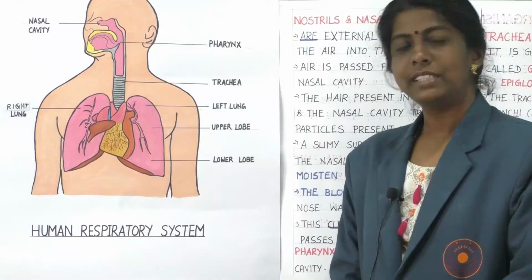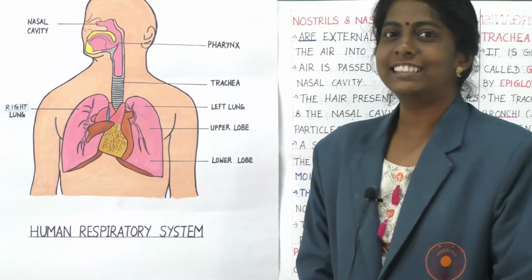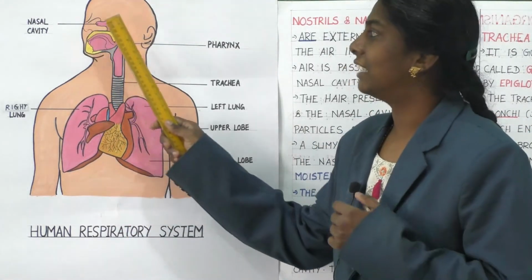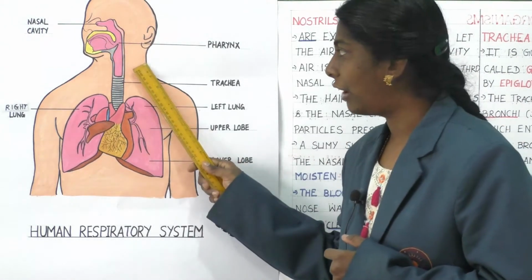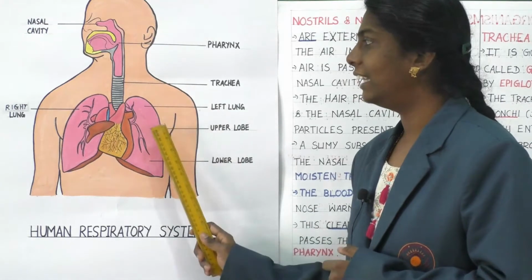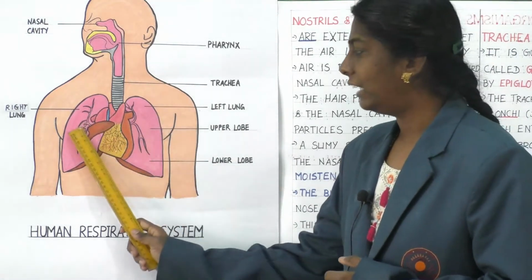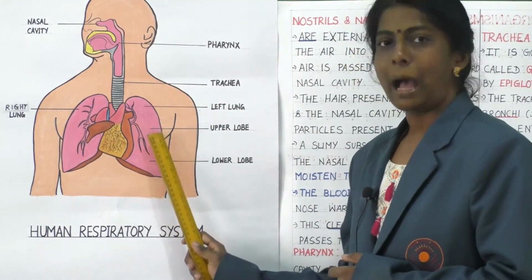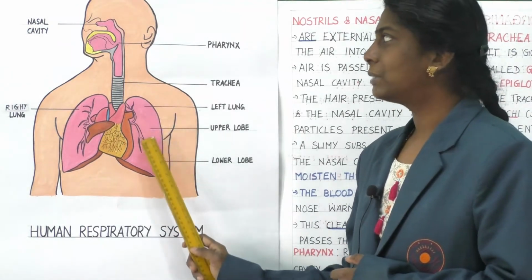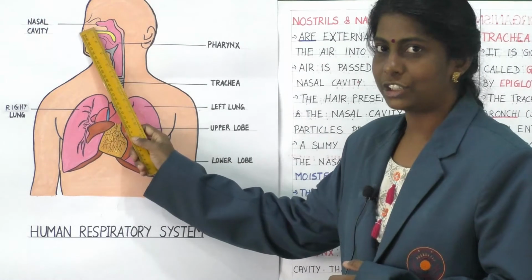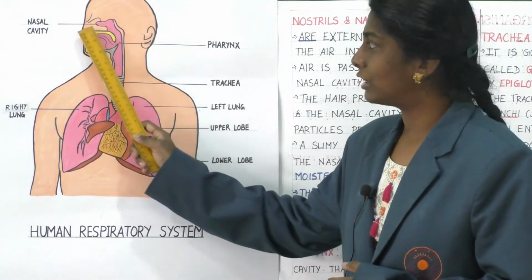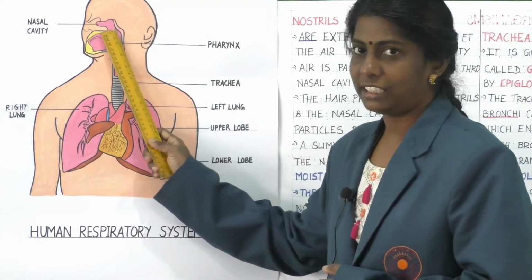Now let us learn about these parts: nostrils, nasal cavity, pharynx, and then slightly lower the trachea, and then left lung, right lung, lower lobe, upper lobe and all. Now about the first part, that is nostril and nasal cavity. What is this nostril and nasal cavity?